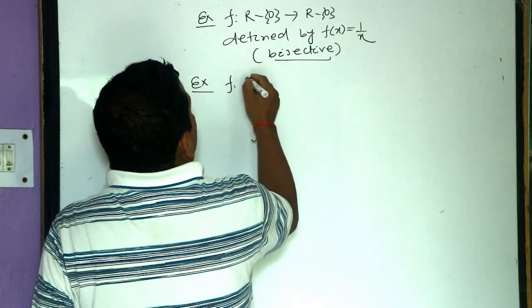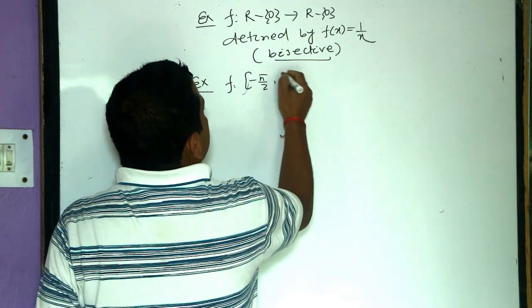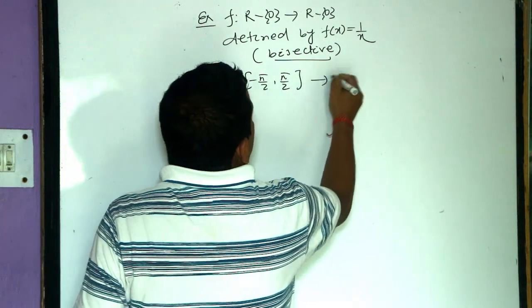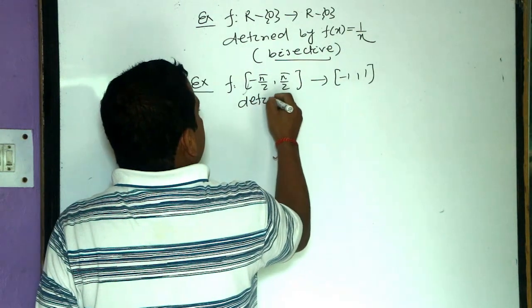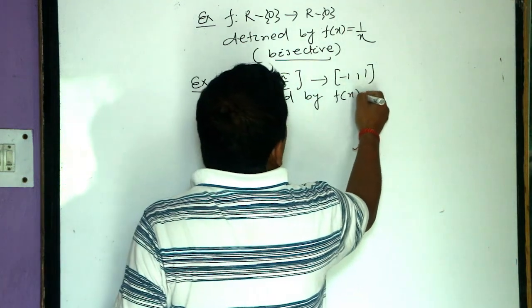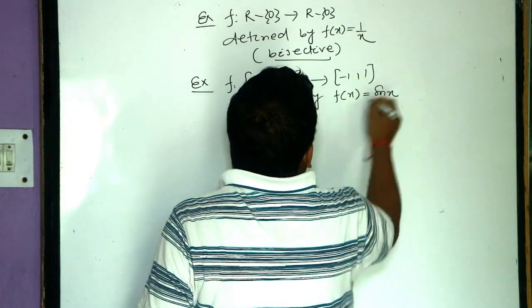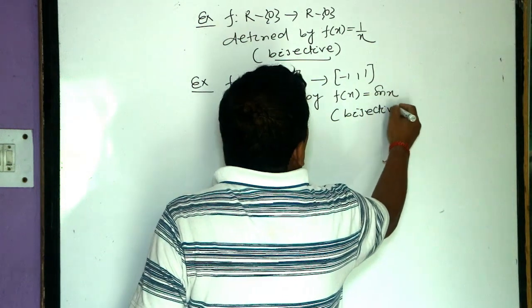F from minus pi by 2 to pi by 2 to minus 1 to 1 defined by f of x equals sin x. It is also bijective because it is both 1-1 and onto.